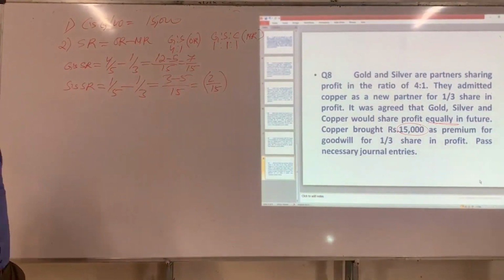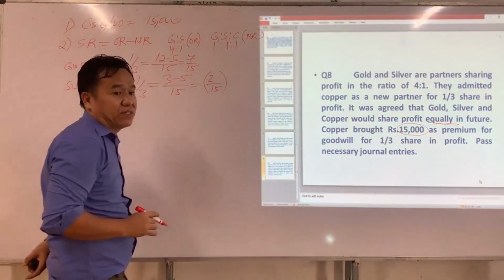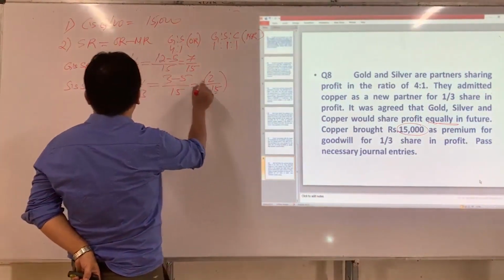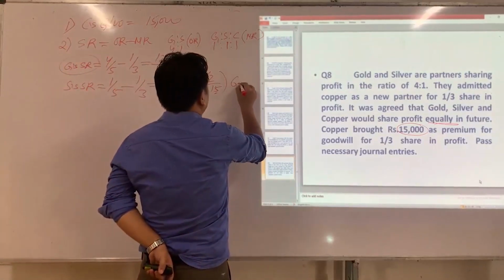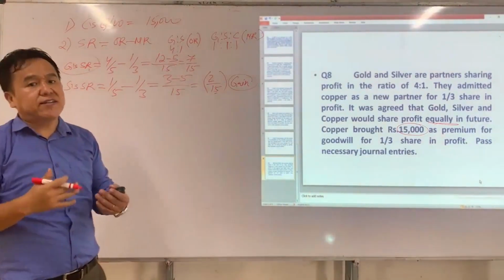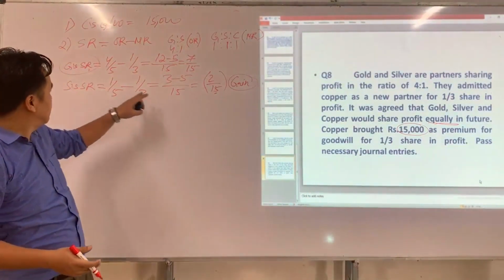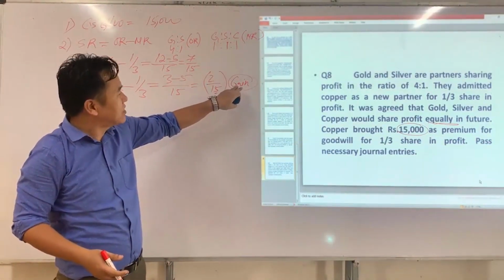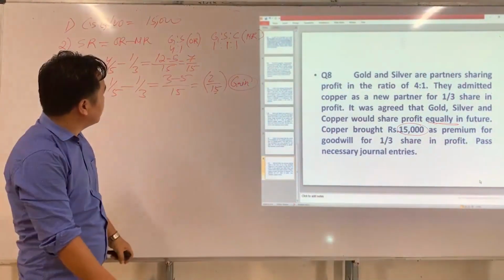If we get a negative sacrificing ratio, it means that partner S, silver, didn't sacrifice; instead he has gained a part of share from whom? G. Normally all partners sacrifice a part of their share in favor of the new partner, but in this case S, instead of sacrificing, has gained a part of share from G. Is that clear for you?